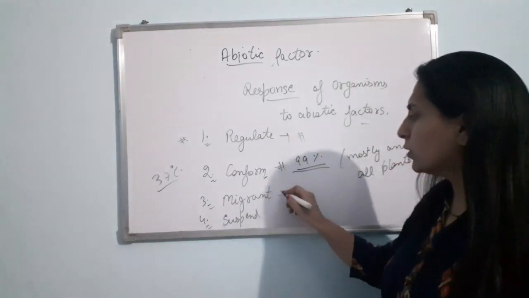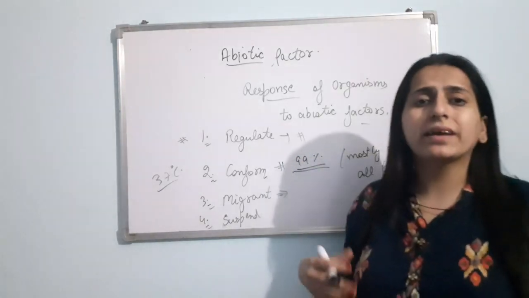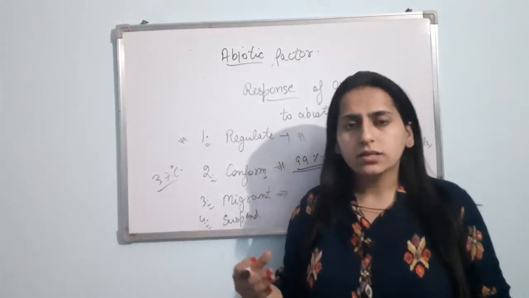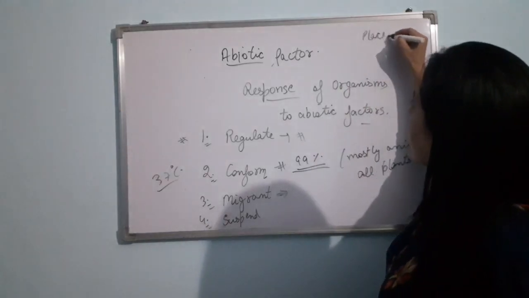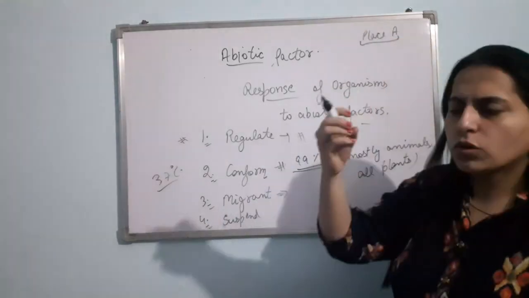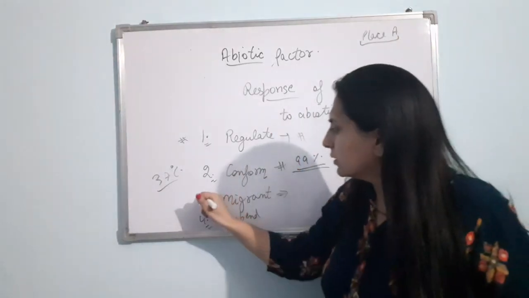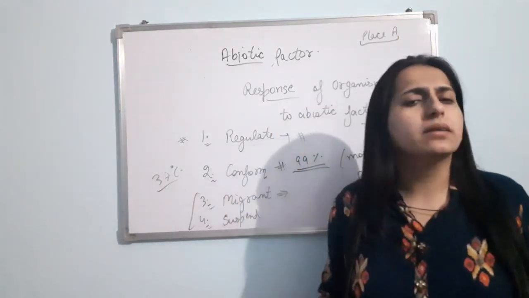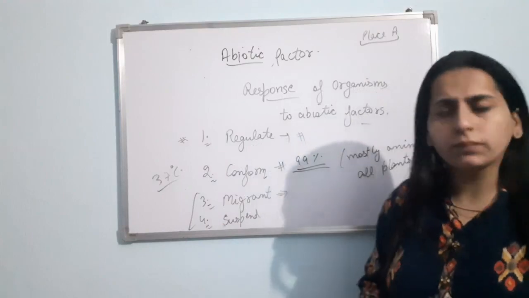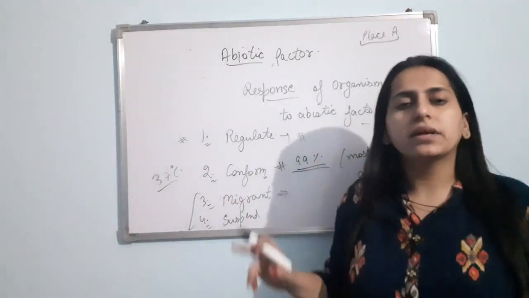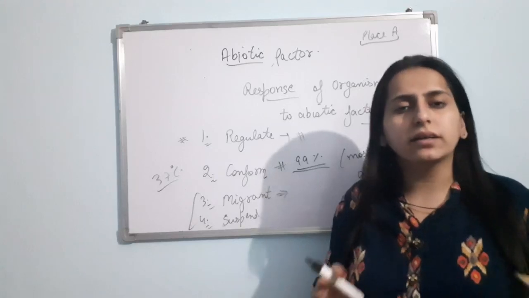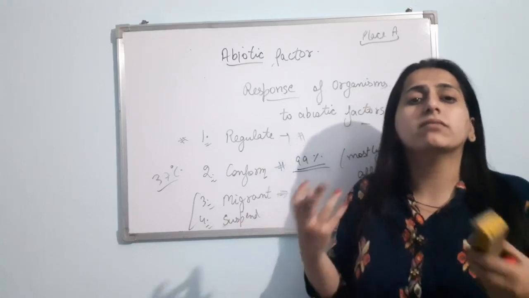Now if I talk about the migrant, as the name suggests, they are going to migrate. Suppose there is a place A, and for a particular time period, not permanently, the temperature condition or the environmental condition in a particular area becomes adverse.